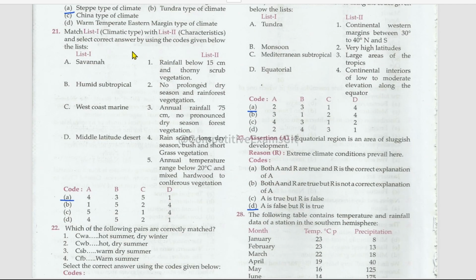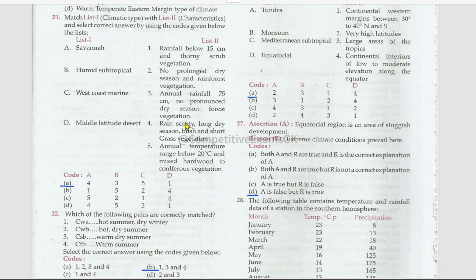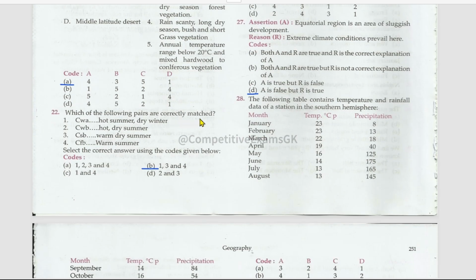Next, list one with list two, climatic type and characteristics. Savanna, rainy scanty, long dry season, bush and short grass vegetation. Humid subtropical, annual rainfall 75 centimeters, no pronounced dry season, forest vegetation. West coast marine, annual temperature range below 20 degrees Celsius and mixed hardwood to coniferous vegetation. And middle latitude desert, rainfall below 15 centimeters and thorny scrub vegetation. Which of the following pairs are correctly matched?